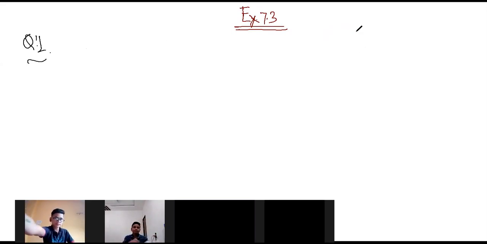So look at exercise 7.3, page number 128. ABC and DBC are isosceles triangles on the same base BC. It means there will be 2 triangles, ABC and DBC, formed on the same base BC, and vertices A and D are on the same side of BC. If AD is extended to intersect BC at P. Look at the diagram.